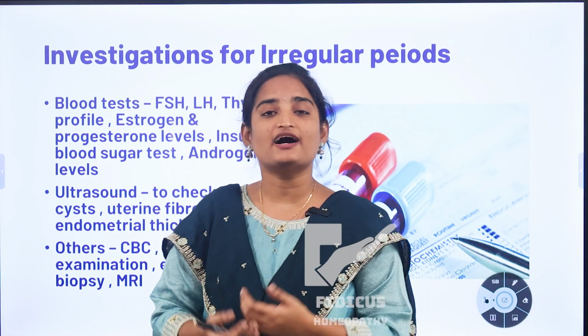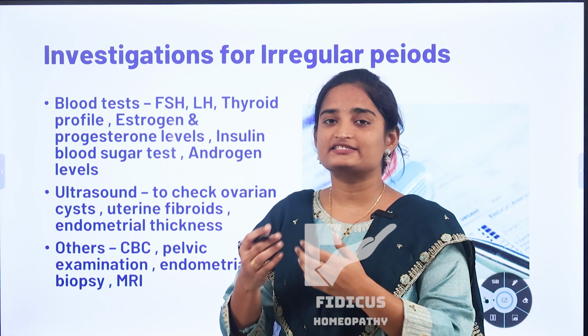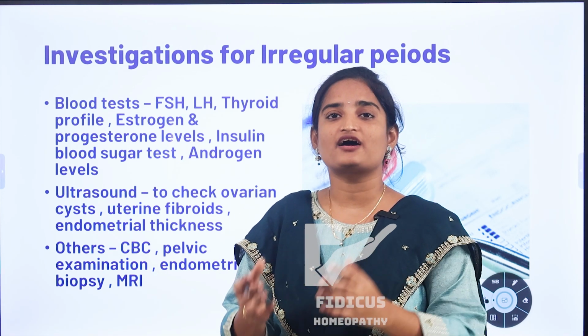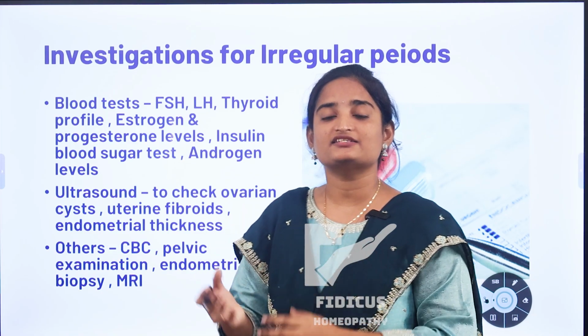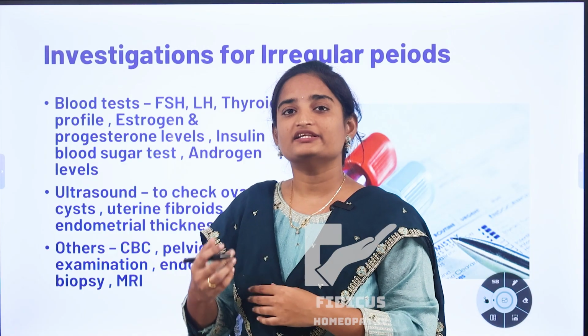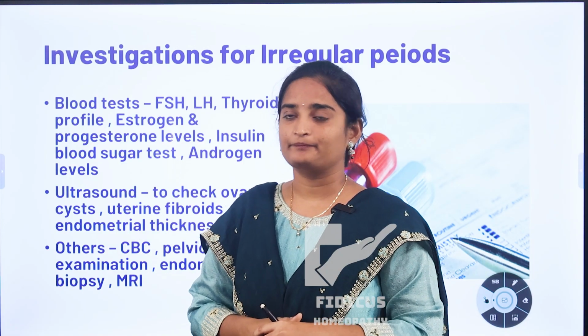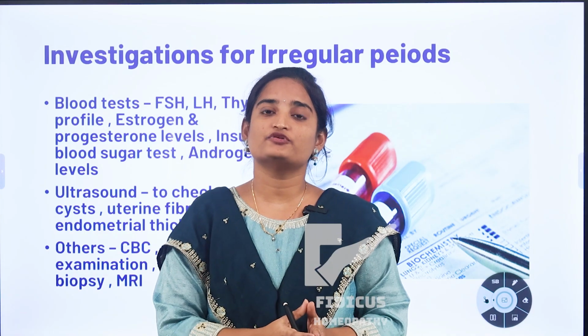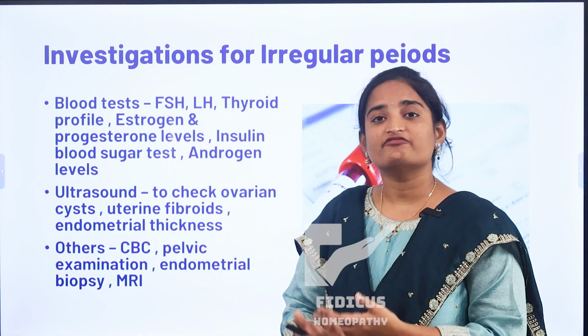Usually doctors may suggest hormonal tests like FSH and LH tests. FSH means follicle stimulating hormone. LH means luteinizing hormone. These hormone tests can assess the ovarian function. It means whether there is proper release of the egg or not. By these tests, we can know the egg release time. And also the estrogen and progesterone test. Estrogen and progesterone are the main hormones in the female reproductive system. And also check for prolactin levels.